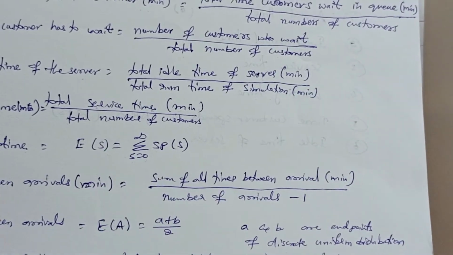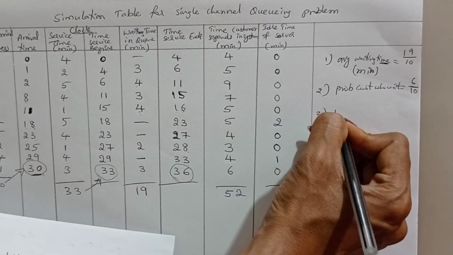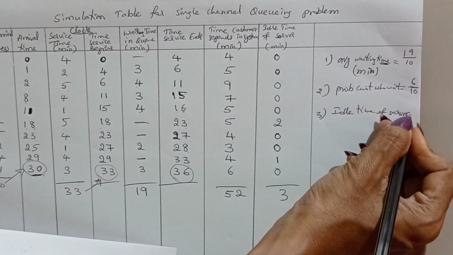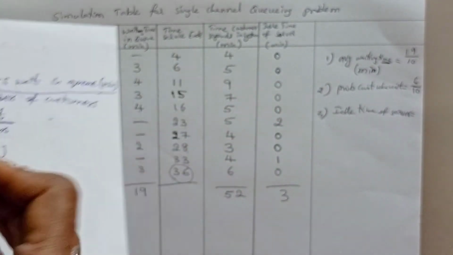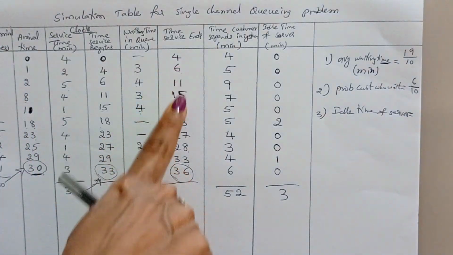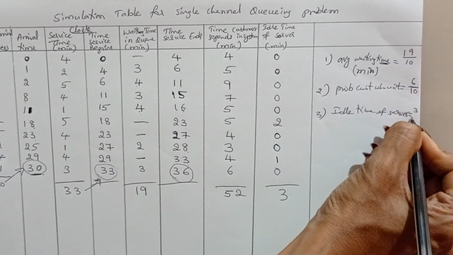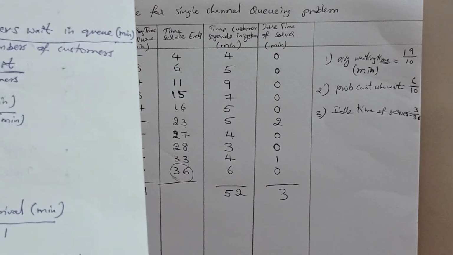Next, third one, the proportion of idle time of the server. The formula is total idle time of server in minutes. Total idle time is 3 minutes, divided by total runtime of simulation. Total time, at what time it is ended? It is ended at 36 minutes. 0 to 36 minutes, the simulation is completely running. So 3 by 36. This is also idle time of server.